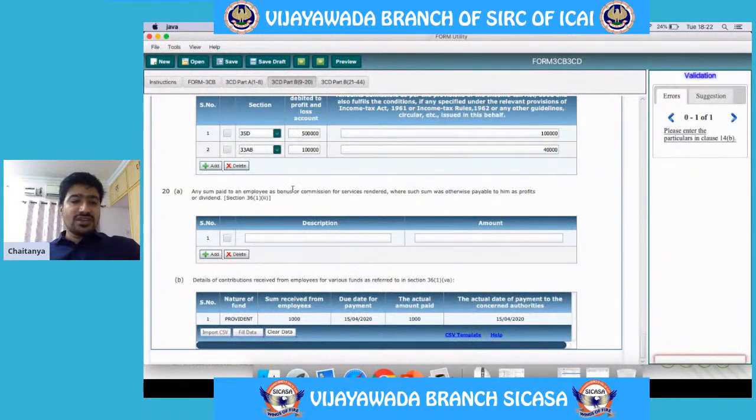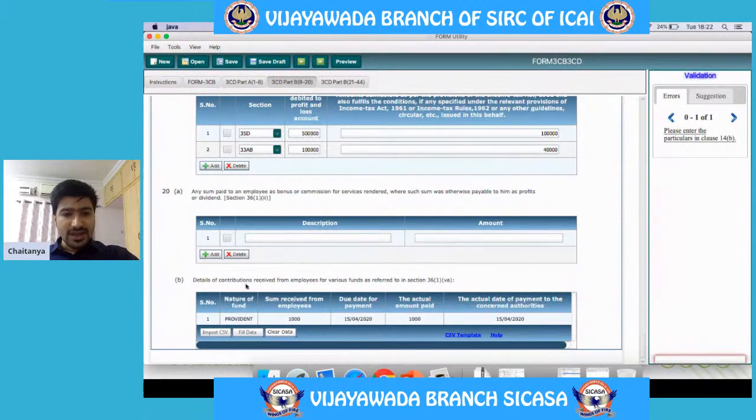So this, as we have seen, if there is any indirect distribution of profits or gains to employees as bonus or commission, that has to be given here. And this particular clause B, which talks about funds, I have taken a case wherein I have deducted provident fund from one of my employees, and the sum deducted is 1,000 rupees.